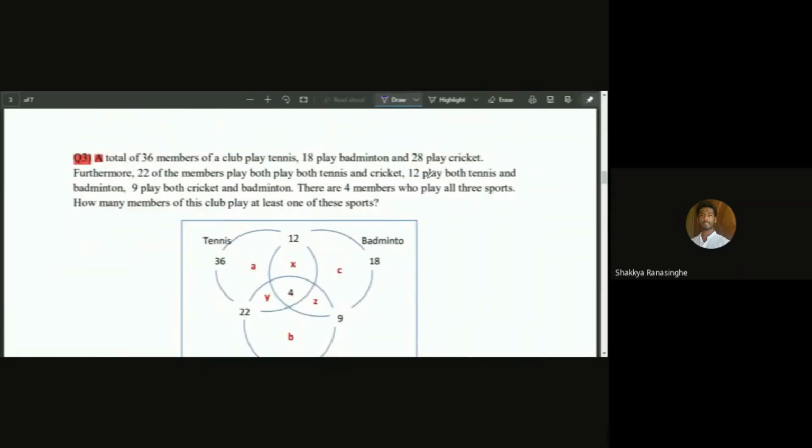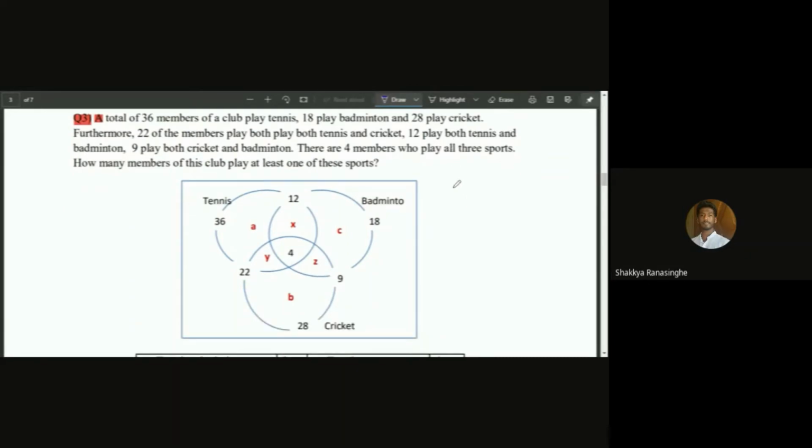Question number 3. A total of 36 members of a club play tennis, 18 play badminton, and 28 play cricket. So in a question with a Venn diagram, when you are reading the question, draw a separate plot and draw some Venn diagrams. There are three categories, right? Tennis, badminton, and cricket. So we will denote this by full circles. And while we are reading the question, we will display the information in the Venn diagram.